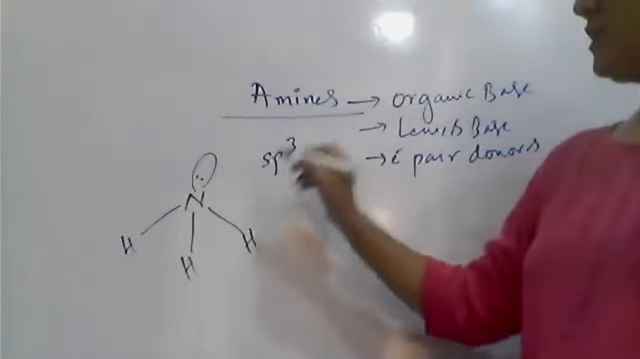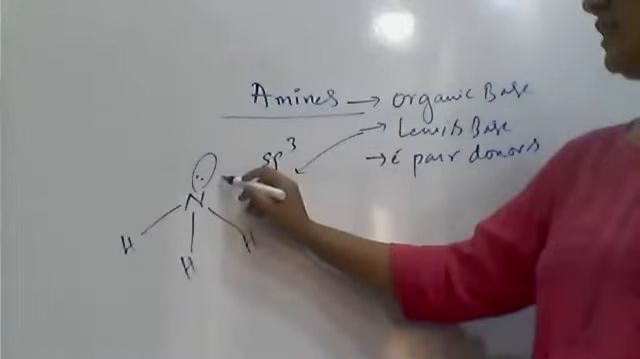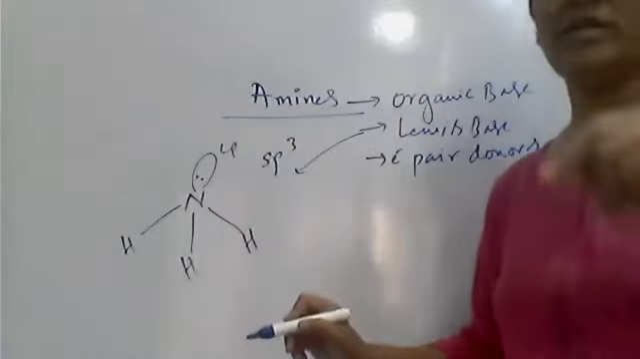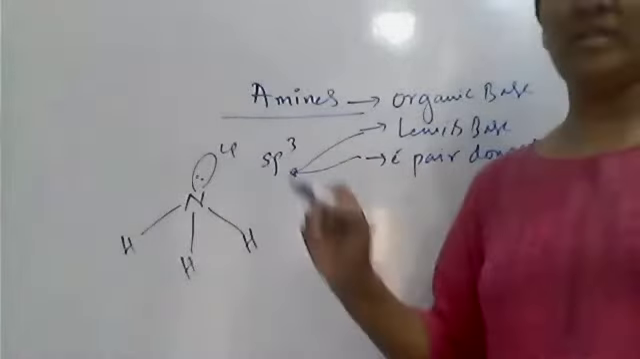So first of all, listen, as ammonia is a Lewis base, as it is having a lone pair on the nitrogen, it donates electron pair. So it is acting as an electron pair donor or Lewis base.